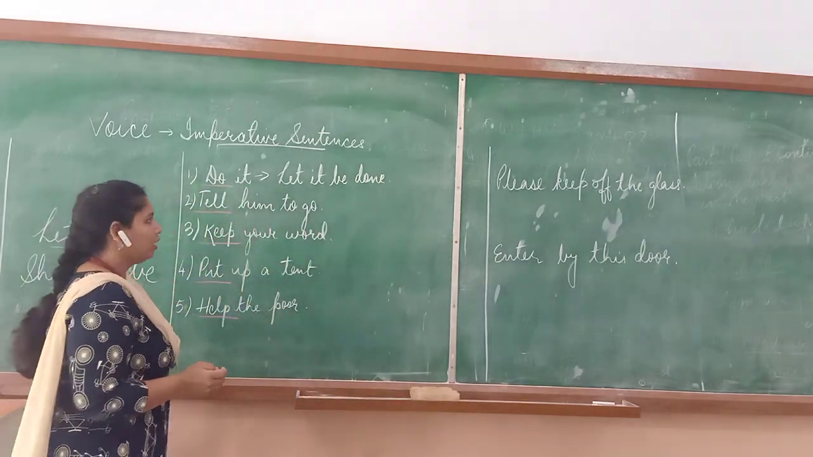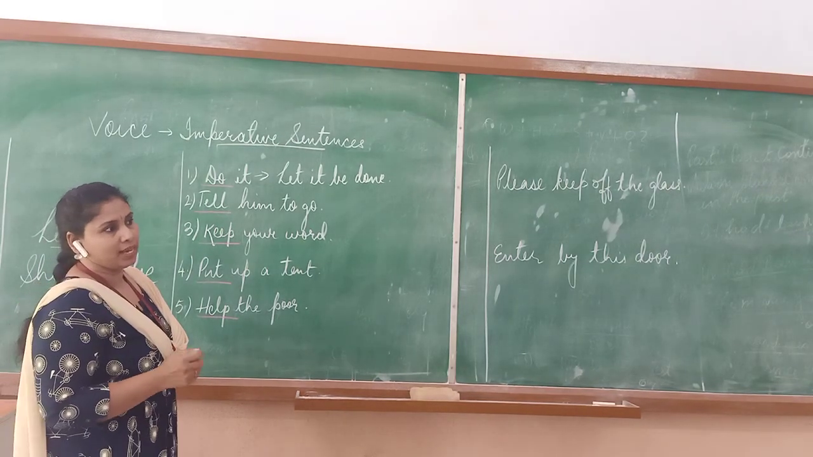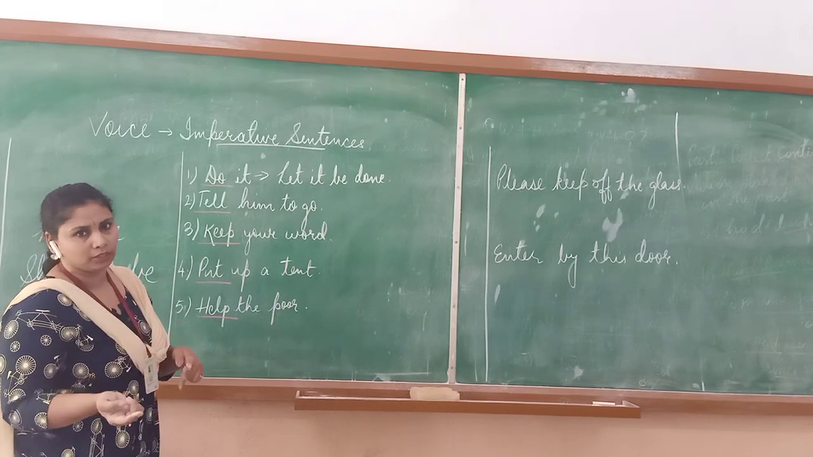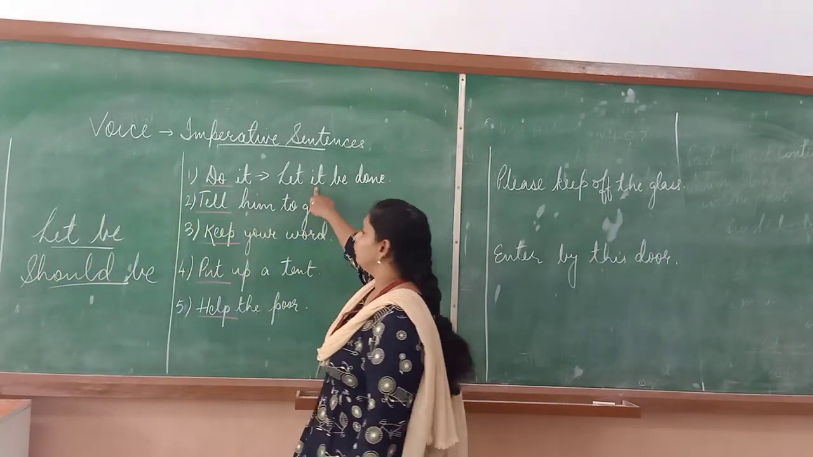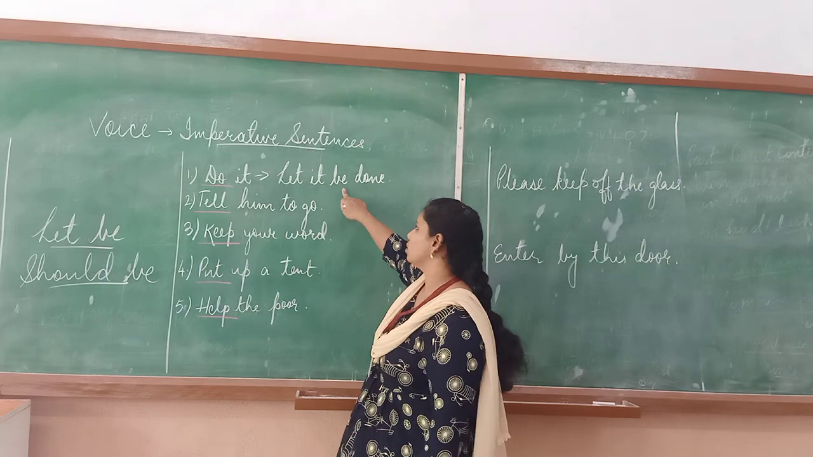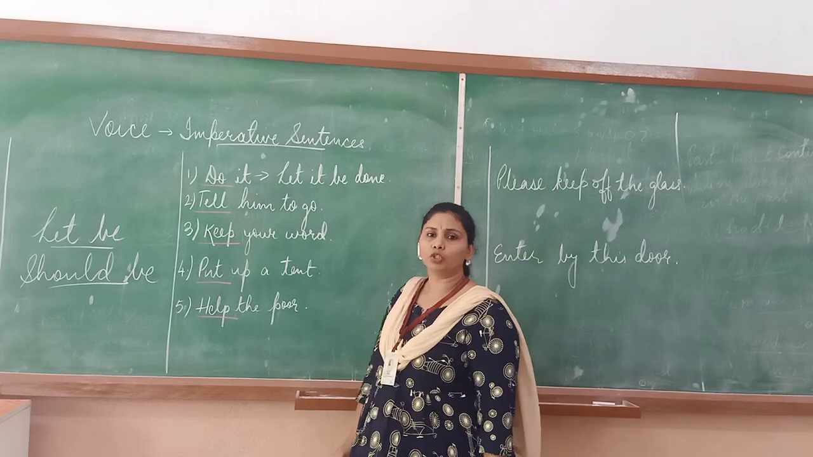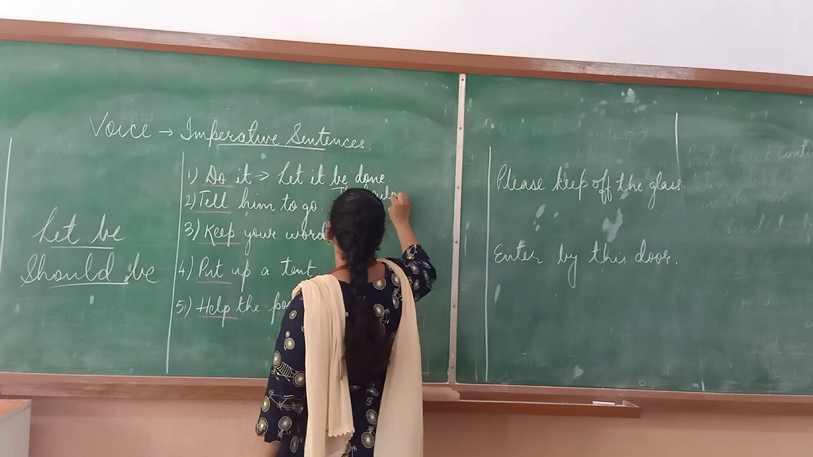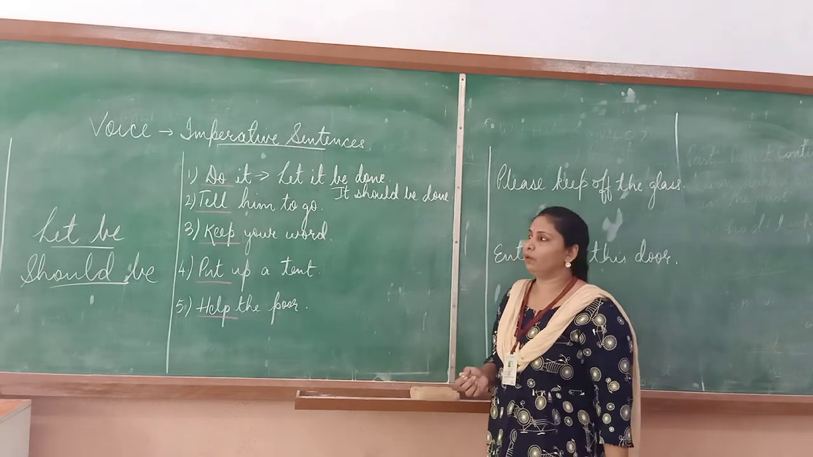Let it be done. I had told you in the previous session itself that whenever you have a helping verb which is in pair, that means is being, are being, one is used before the subject and the other is used after the subject. In the same way here, let be is in pairs. So whatever will be the converted subject of the passive, one word will be used before, the other will be used after. So it will be let it be done with let be. And what about should be? So it will come, it should be done.